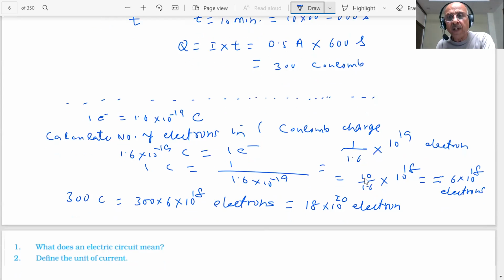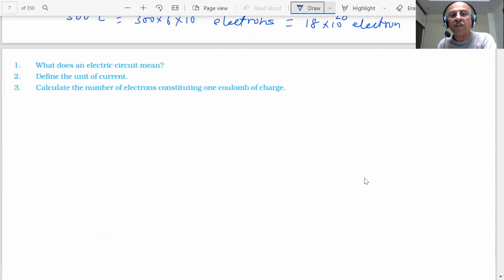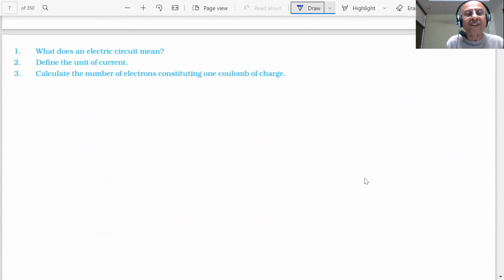Okay. So, students, if I ask a question, what does an electric circuit mean? What is your answer, students? What is an electric circuit?